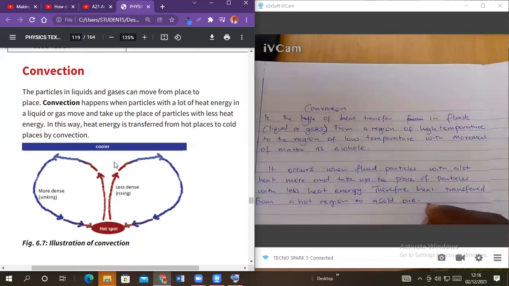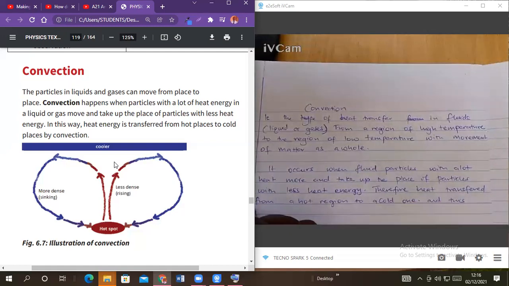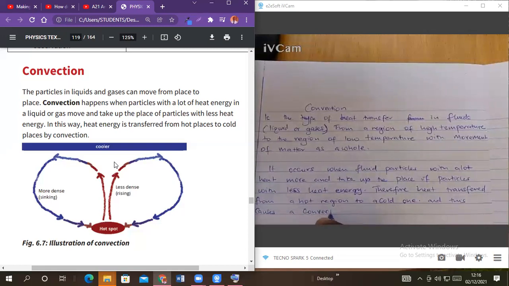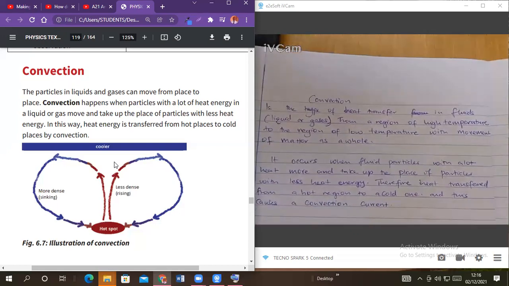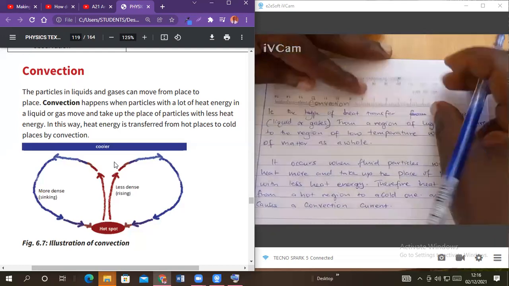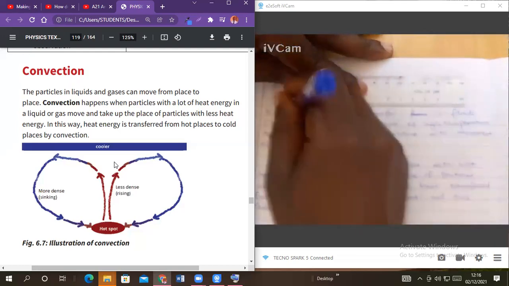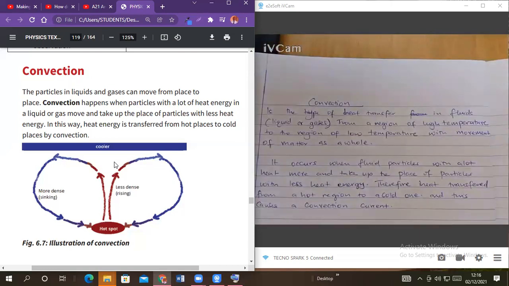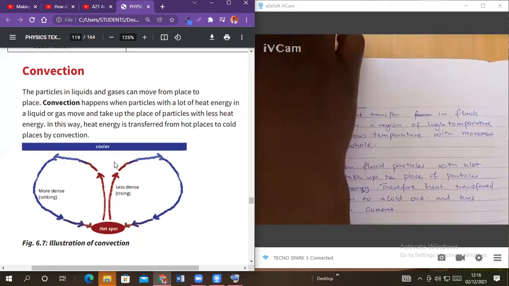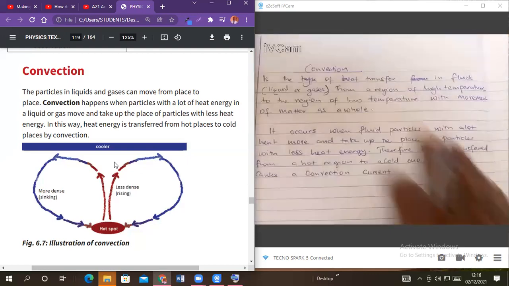And this causes a convection current. This causes a convection what? Causes a convection current. Members, are you there? Yes. Very good.